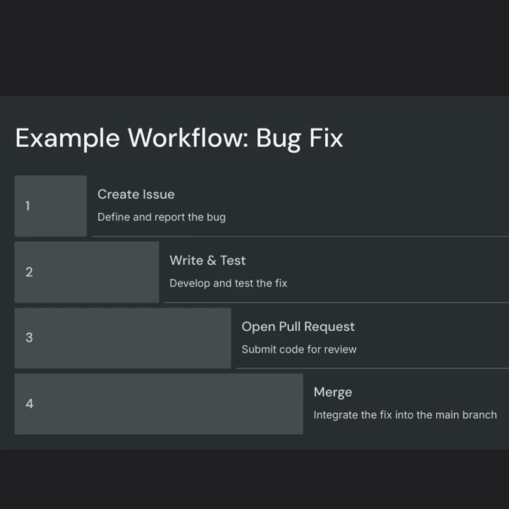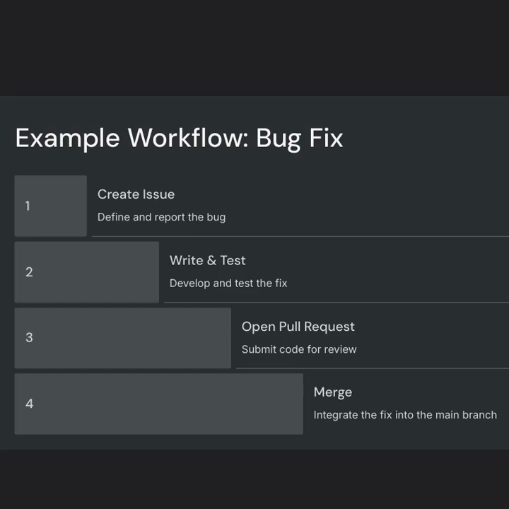Let's walk through an example of a typical bug fix workflow. First, we will need to create an issue that clearly describes the problem we are trying to fix. A well-written issue should provide enough context so that anyone working on it understands the scope of the problem. Once the issue is created, we can begin working on the fix. Start by writing and testing the code, and it's important to write tests for the bug fix, ensuring that the problem is resolved and the fix doesn't break anything else in the system.